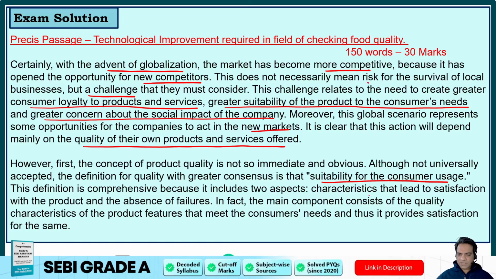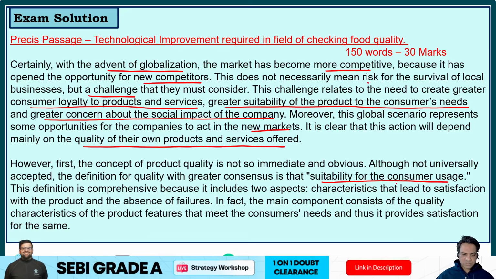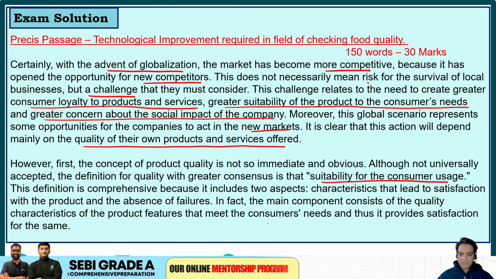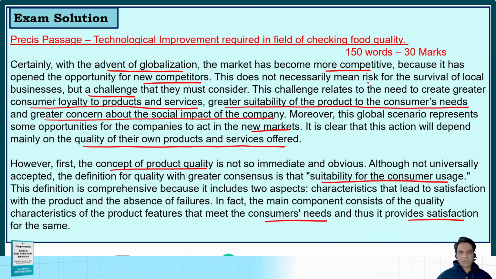In fact, the main component consists of the quality characteristics of the product features that meet the consumer's needs, and thus provide satisfaction. So the first thing is to understand the concept of product quality: if it meets the needs of consumers and satisfies them, that is what quality means to most people across the world.